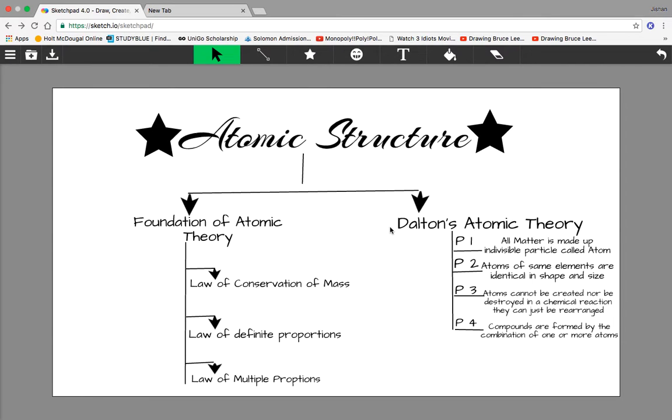Now before we actually jump into it, let's get a brief explanation of what was going on during this time. So who was the first person who discovered atom? Atom was first discovered by Democritus, a Greek philosopher, and he said that atom is the smallest constituent that makes up matter. Let's make it even simpler. Every matter in this universe is made up of small particles called atoms, and atoms are indivisible.